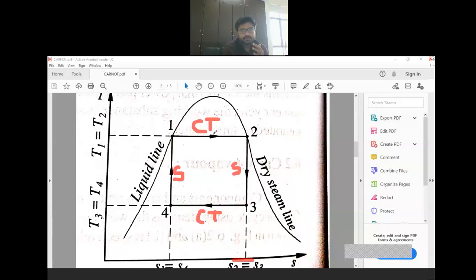Now again we discuss the equations. Here we are supplying heat. So heat supply will be H2 minus H1. Or remember that another equation is, now what is this temperature?